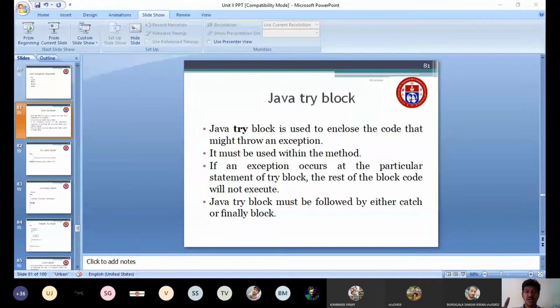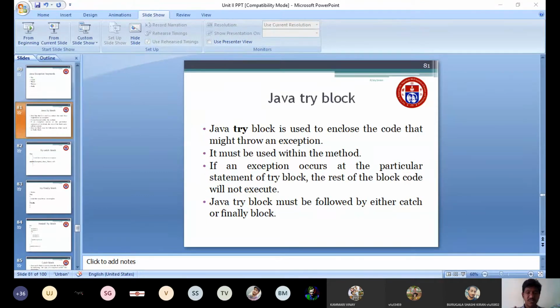What you have to do is enclose the code within the try block. Whichever code you assume may generate an exception, you can put inside the try block. So the Java try block is used to enclose the code that might throw an exception. It must be used within a method. Whichever method you are using, within the method you have to write the try block.